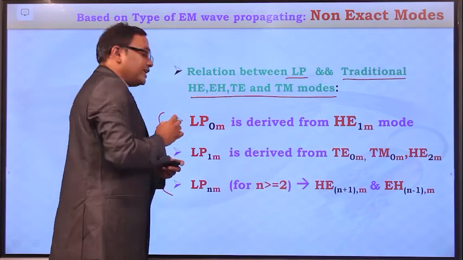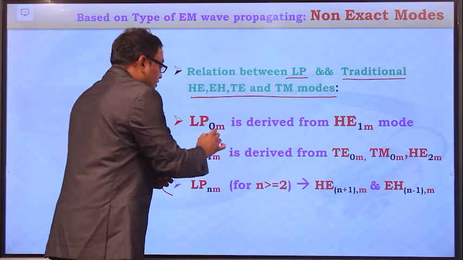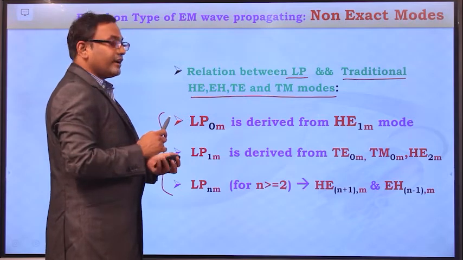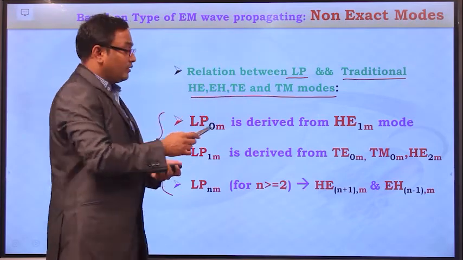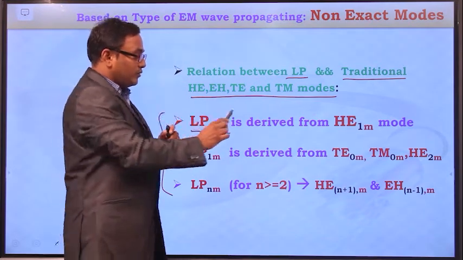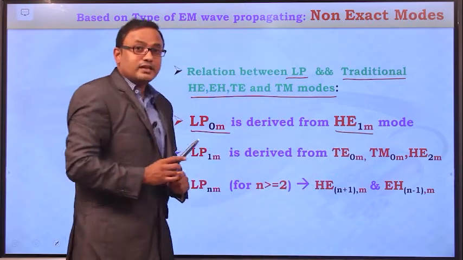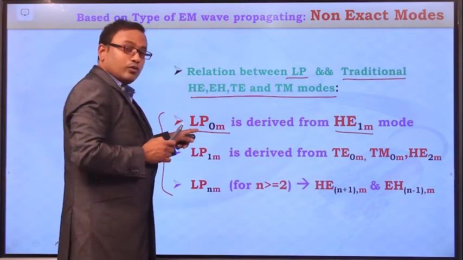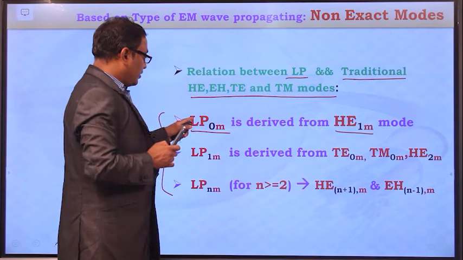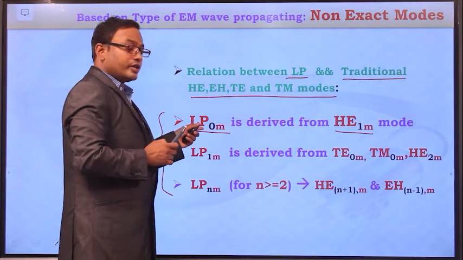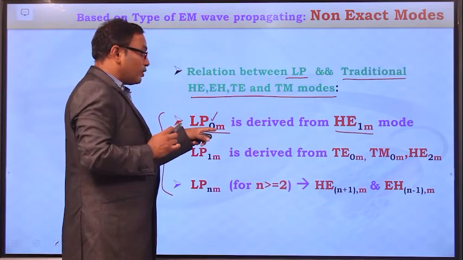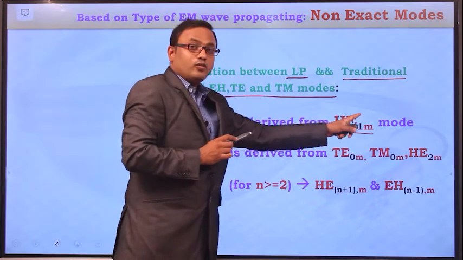Suppose the linearly polarized mode with order 0m, consider that LP0m mode is derived from HE1m mode. What is this LP0m? LP0m mode is the non-exact mode. What is HE1m? HE1m is the exact mode. So this non-exact mode is derived from exact mode, right? And what is the n value of the linearly polarized mode here? Here n value is equal to 0. LP0m mode will be derived from HE1m mode.